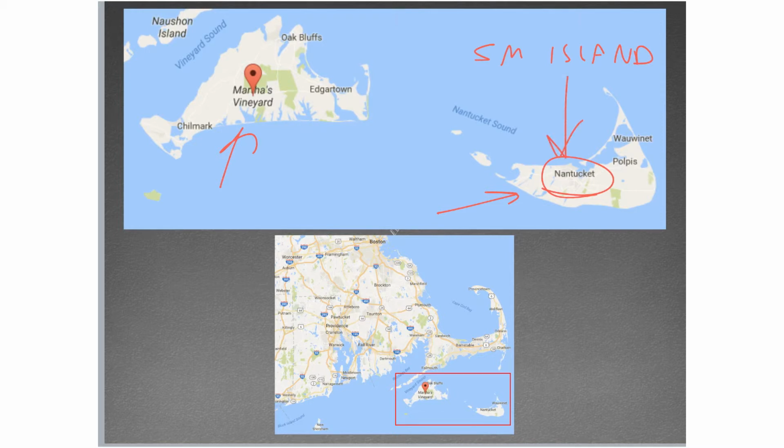On Martha's Vineyard, on the other hand, Martha's Vineyard is obviously the name of the island. There is no town named Martha's Vineyard, and there are 4 other big towns, none of which have the name Martha's Vineyard. Chilmark is actually a pretty small town, but there's Vineyard Haven, and I'm forgetting the 4th. Anyway, so Martha's Vineyard, grammatically, is a large island, or at least not a small island.